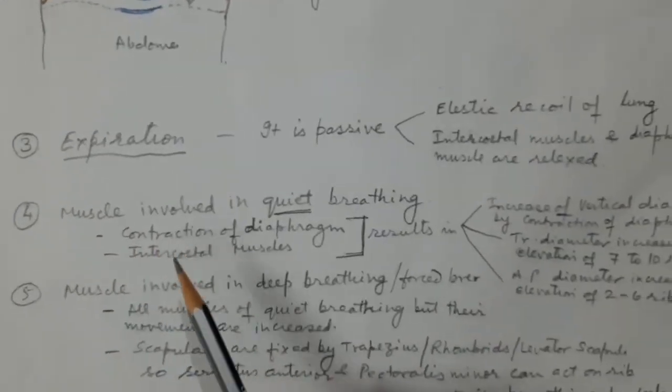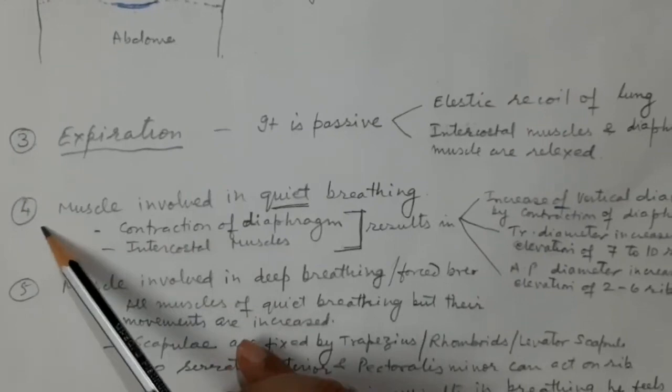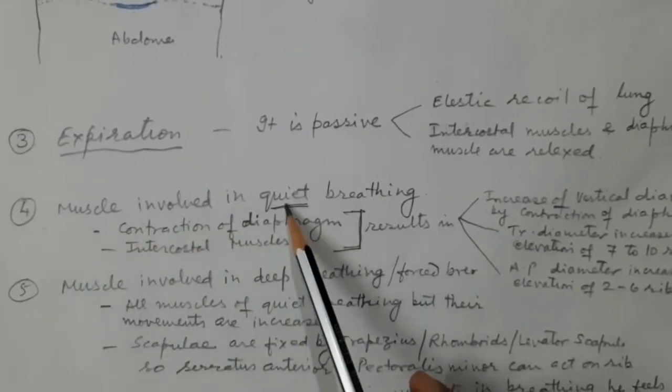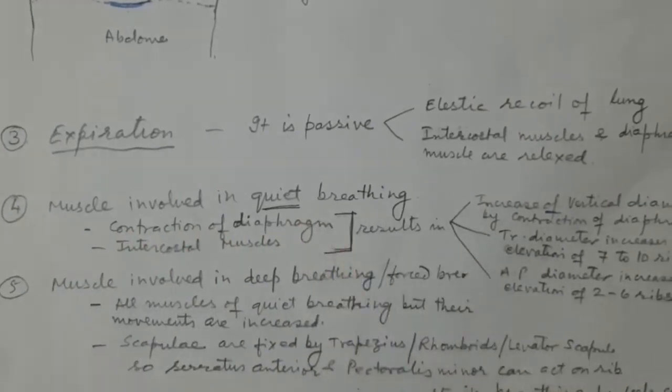Let us come to the next point, the muscles involved in quiet breathing. When you are sitting, not doing anything, then you are having quiet breathing. You are not aware of your breathing.